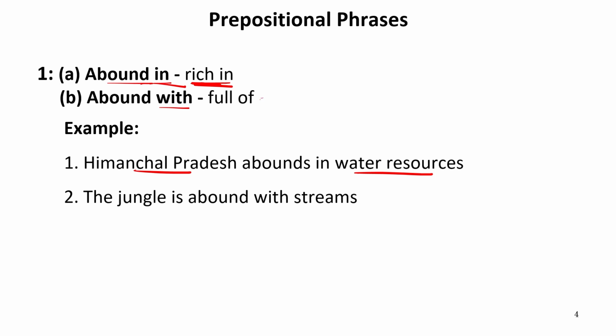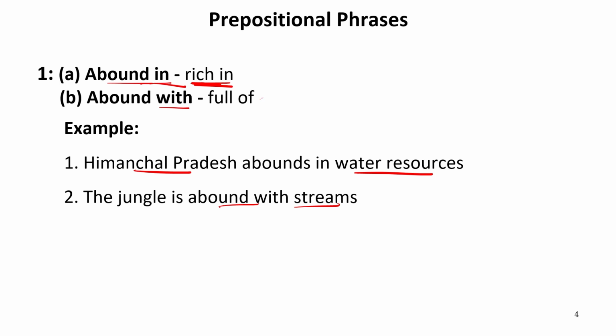So it is abounds in, it means it is rich in water resources. Abound with: the jungle is abound with streams. It means this jungle is full of streams, there are many streams in this jungle. So we can use these two phrases as we have used in these sentences.